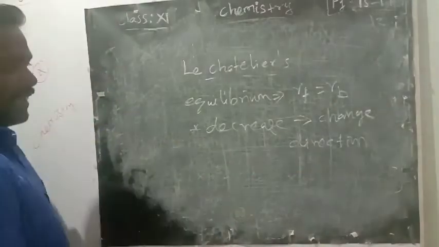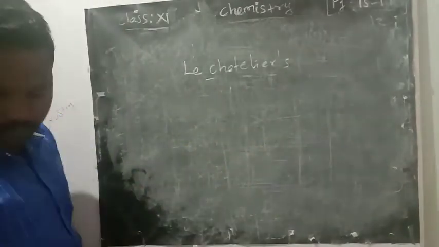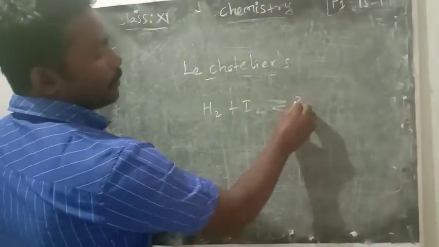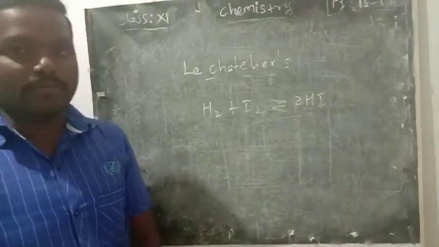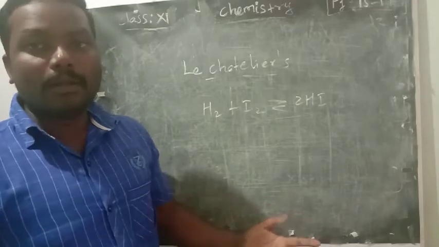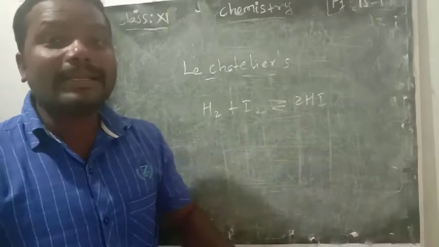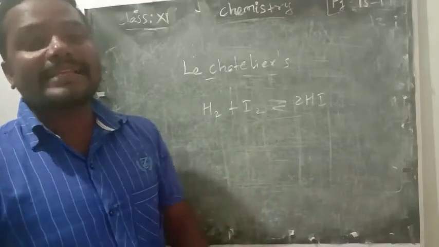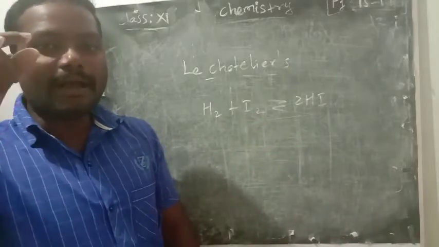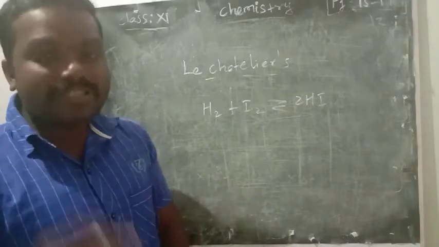Right? Simple, you can take one example. H2 plus I2 will give 2HI. In this reaction, if you add excess amount of hydrogen and iodine gases, what will happen? Now the reactant concentration is in excess, so forward reaction will take place until equilibrium is re-established. The added concentration should decrease.